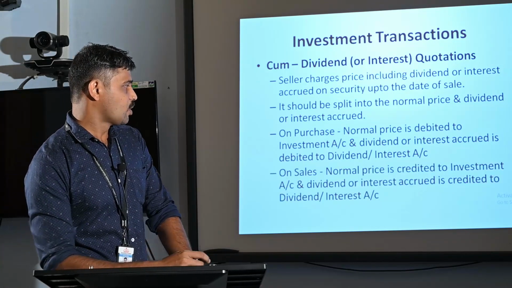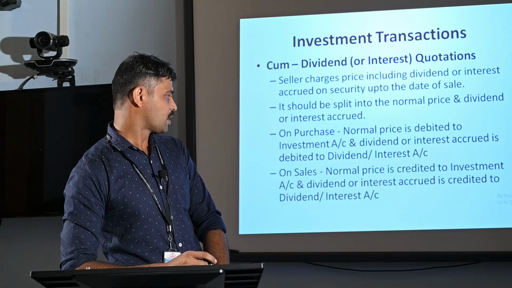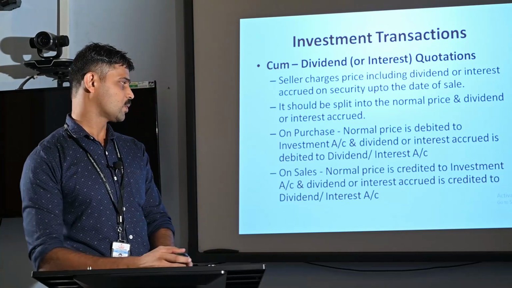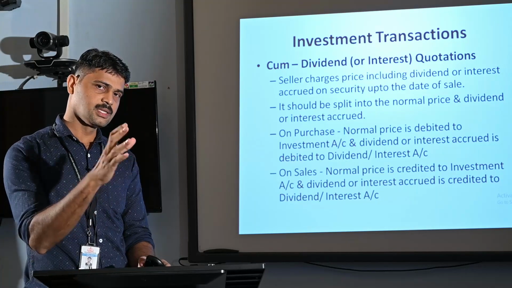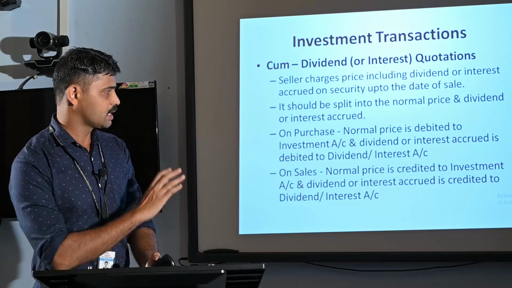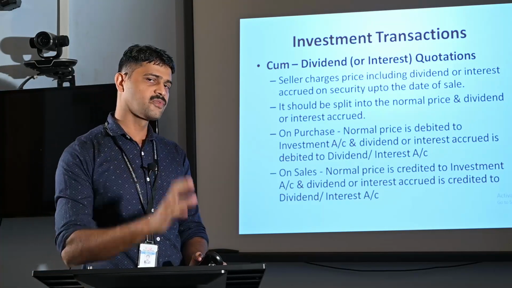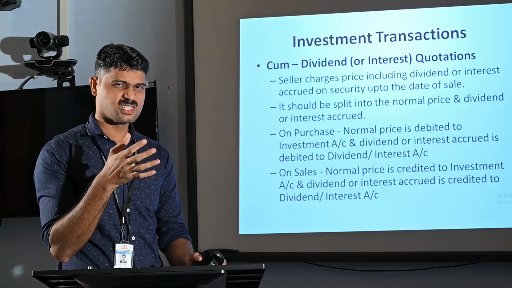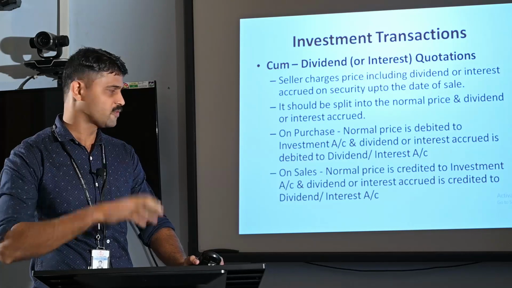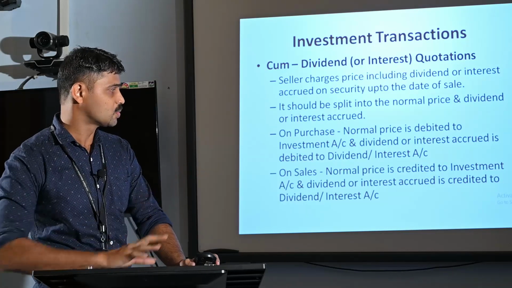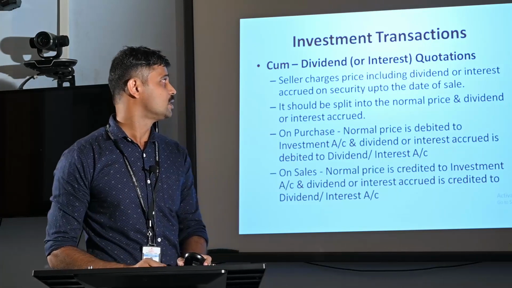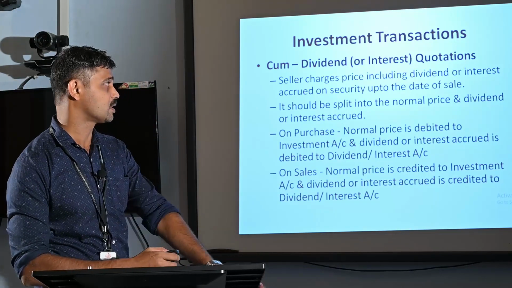On sales, the normal price is credited to the investment account and the dividend or interest accrued is credited to the dividend or interest account. Similarly, in sales also, the normal price of investment is credited to the investment account and the interest or dividend income accrued to the date of sale is credited to the interest or dividend account. That is the mechanism of the investment transactions under the cum dividend quotation.